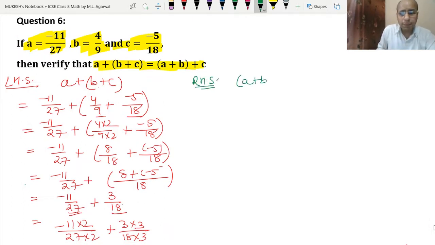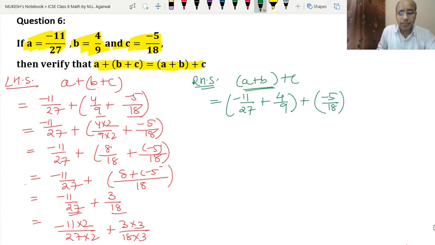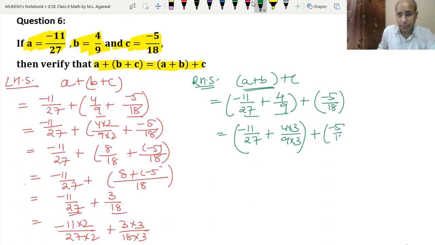a plus b plus c. So first we will add a plus b. So the value of a is minus 11 upon 27, b is 4 upon 9, and c is minus 5 upon 18. Okay. So now the LCM of 27 and 9 will be 27, because 9 3s are 27. So 27 is the multiple of 9. That means minus 11 upon 27, because 27 is the LCM, plus 4 into 3 upon 9 into 3, plus minus 5 upon 18.